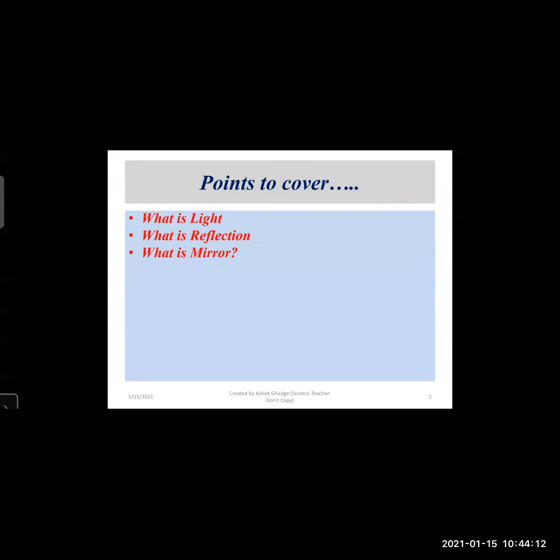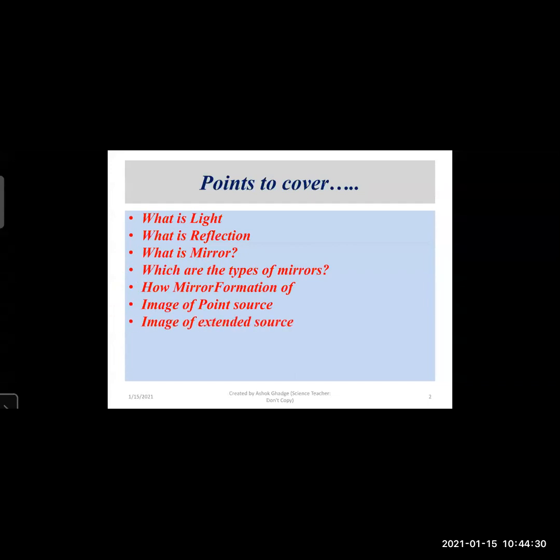Then we will see the mirror. What is the meaning of mirror? How it is made? Which are the types of mirrors? How the mirror is formed? Then image of point source. Then we will see the image of extended source. Then we will see the calculations regarding the angle of mirror and the number of images which are formed in those mirrors. And lastly, we will see the minimum height of mirror to see the full image of the person standing in front of that mirror.